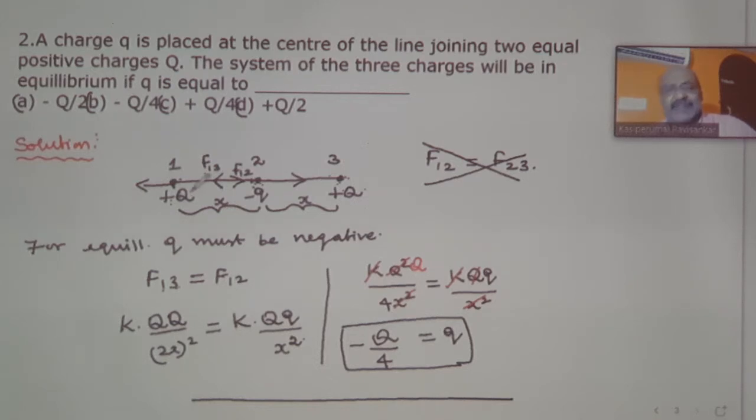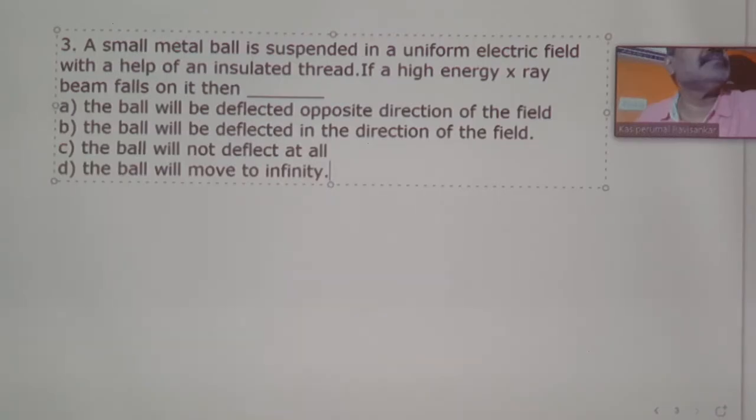So this repulsive force and the attractive force, when both are equal, the system is said to be in equilibrium. So I have calculated. But what I have told initially, for equilibrium q must be negative. So therefore the value of small q is equal to minus of Q divided by 4 as the answer. Hope you should have understood.